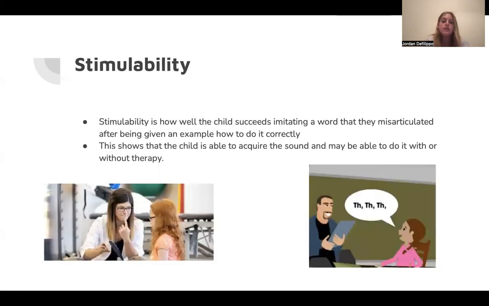Stimulability is how well the child succeeds in imitating a word that they misarticulated after being given an example on how to do it correctly. This shows that the child is able to acquire the sound and can do it with or without therapy.